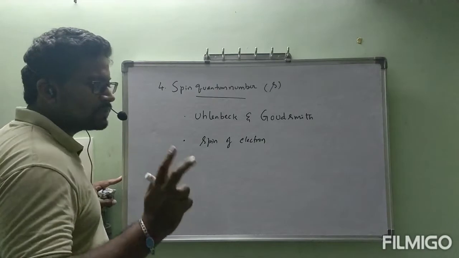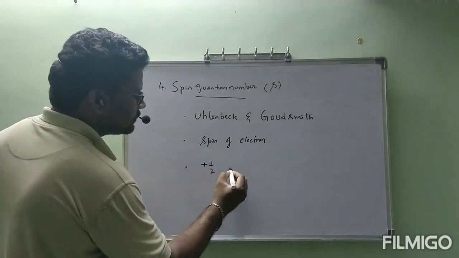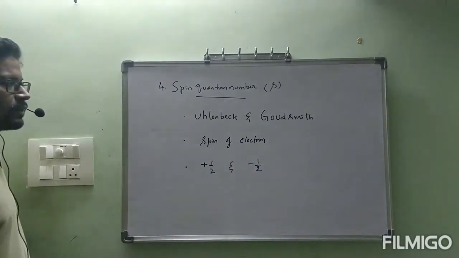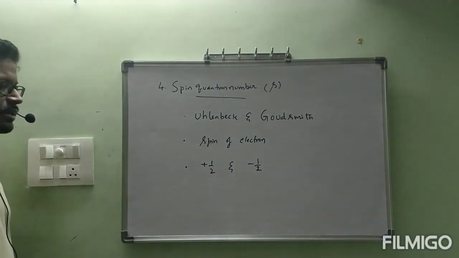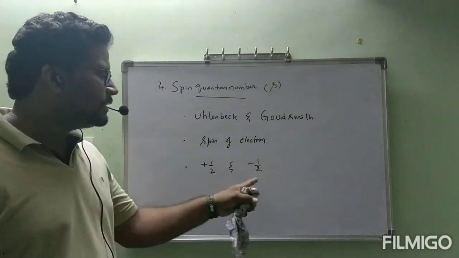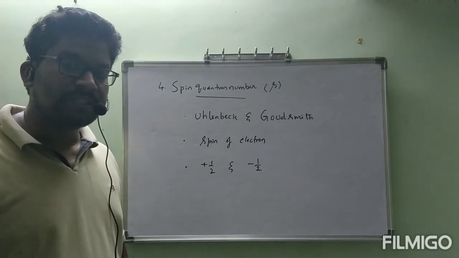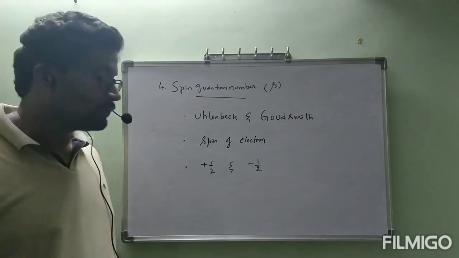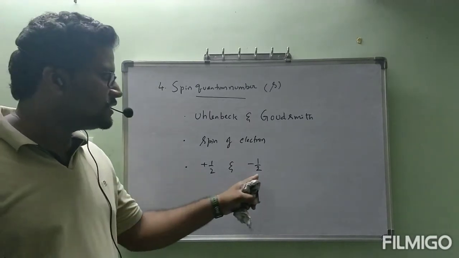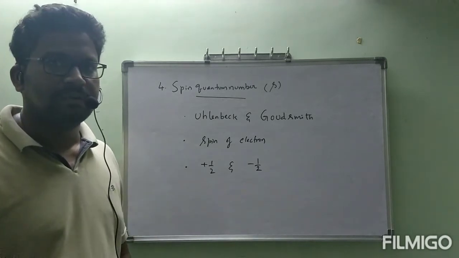Spin quantum number has only two values, plus half and minus half. The electron which spins in clockwise direction gets the plus half sign. The electron which spins in anti-clockwise direction gets the minus half sign.